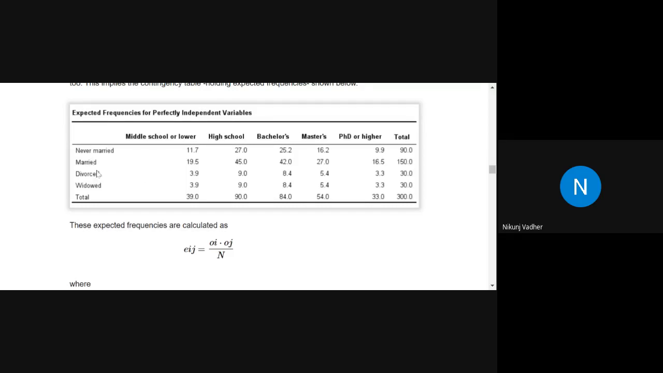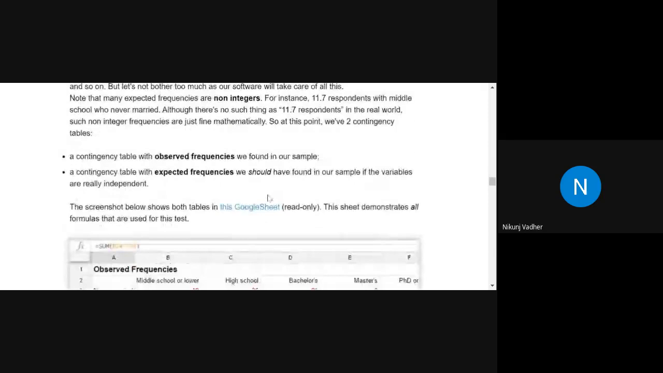For married expected value, it will be 39 into 150 divided by 300. 90 into 150 divided by 300. 84 into 150 divided by 300. 54 into 150 divided by 300. 33 into 150 divided by 300. So it will give us the second row. For the third row, 39 into 30 divided by 300. 90 into 30 divided by 300. 84 into 30 divided by 300.